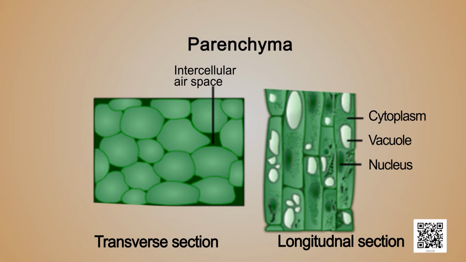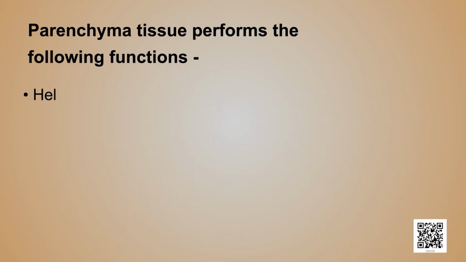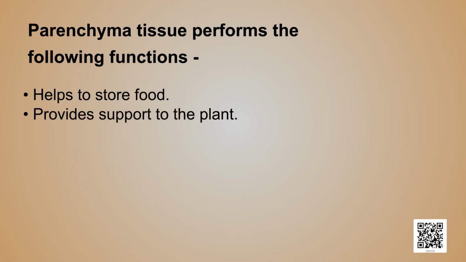In this picture, you are shown both transverse section and longitudinal section of the parenchymatous tissue. Parenchymatous tissue performs the following functions: helps to store food, provides support to the plant.